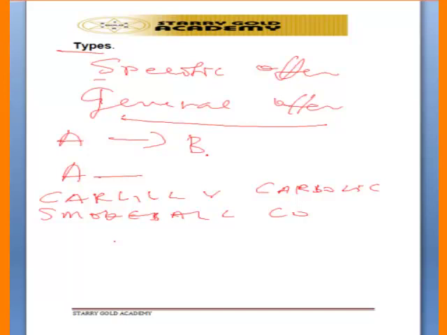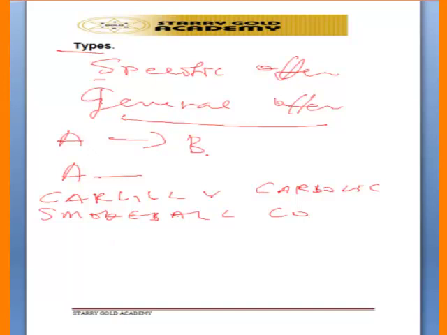When the matter got to court, the company said that they were not making the offer to the plaintiff, that it was an offer made to the whole public and it could not be accepted. But the court held that an offer can be specific and also it can be general.